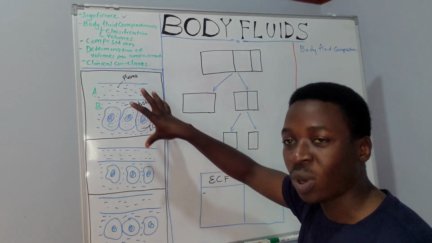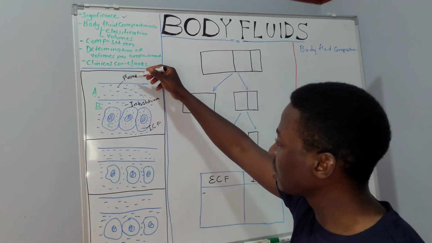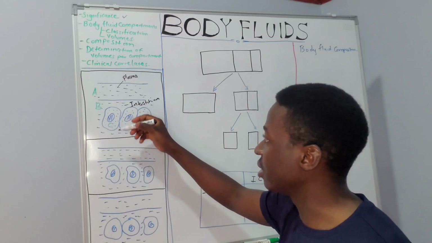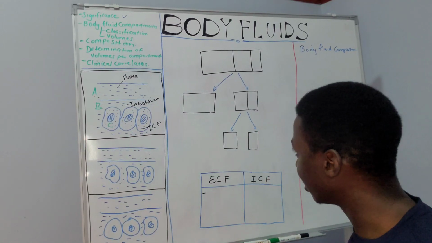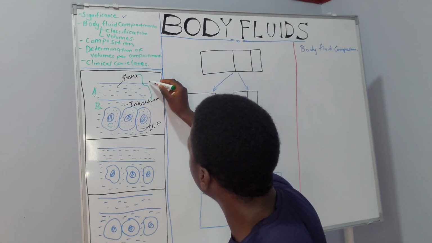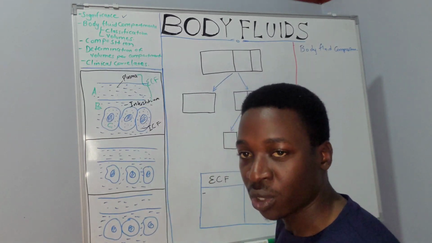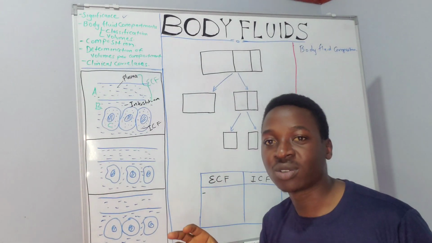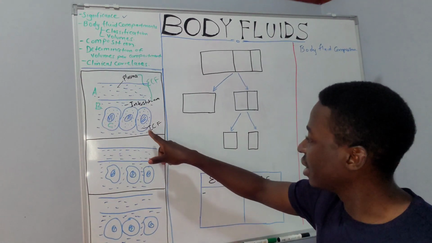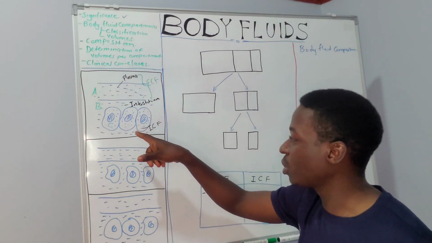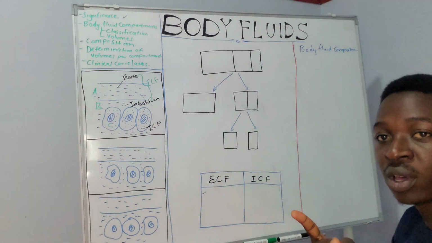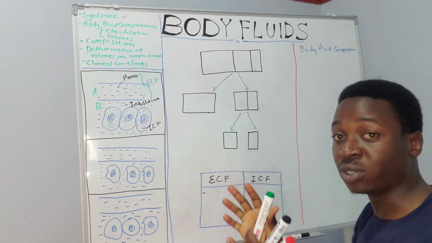So to add terminology to this, the plasma and the interstitium make the environment that is outside the cell, as we can see. So they make up what we call an extracellular environment, not so? So we locate one compartment of fluid, which we are calling the extracellular fluid compartment. And then the other environment that is within the cells is what we are calling the intracellular fluid compartment. So literally we have two broad categories of our body fluid compartments.